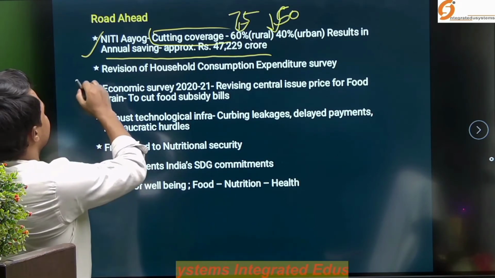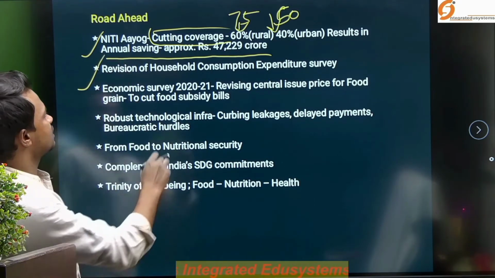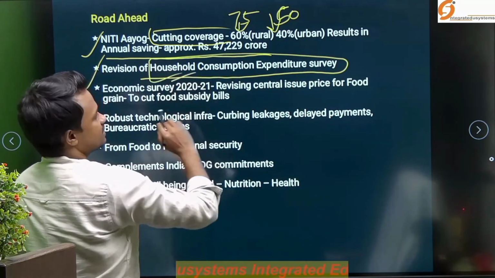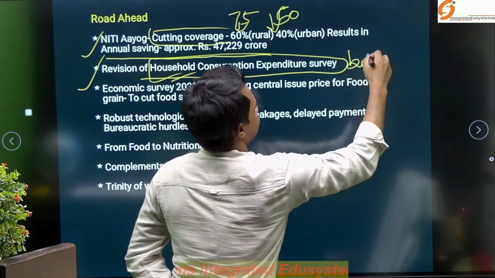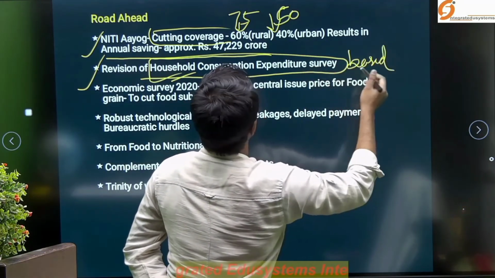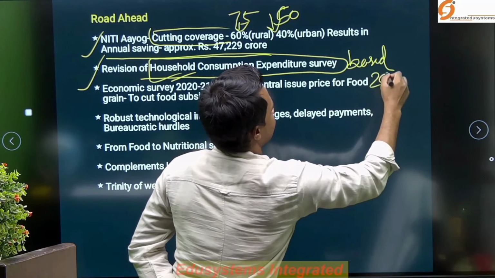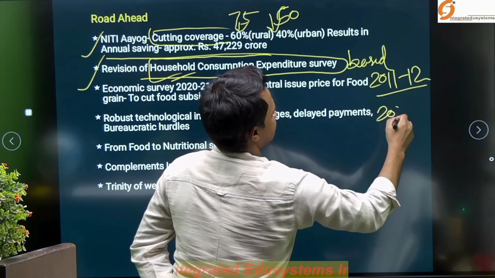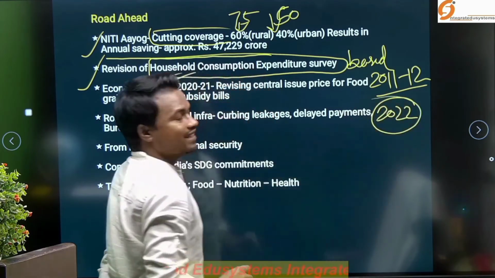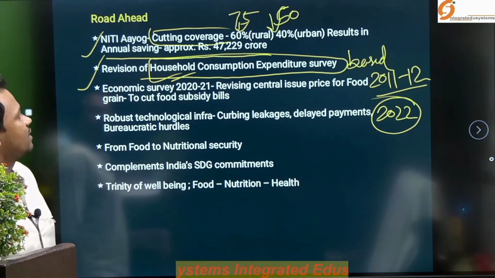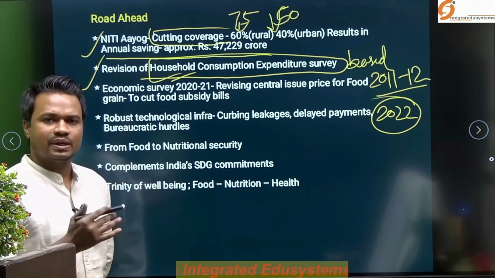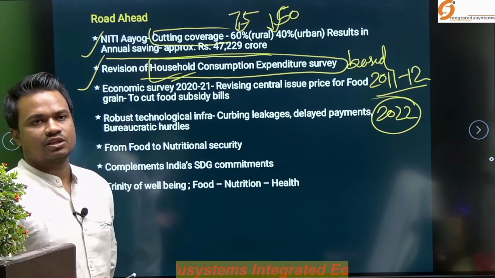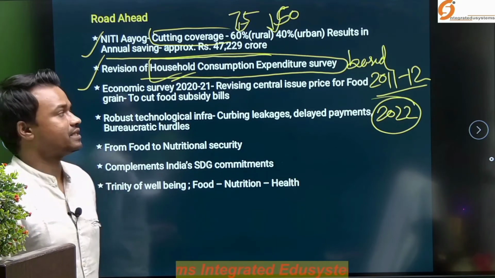And the second important thing is the revision of the household consumption expenditure survey, because our beneficiaries are based on the household consumer expenditure survey of the 2011-12 financial year. So today, if we see 2020, it has been more than a decade. So we need to revise our household consumption expenditure survey, and based on that we should again recalibrate the number and population of the identified beneficiaries.